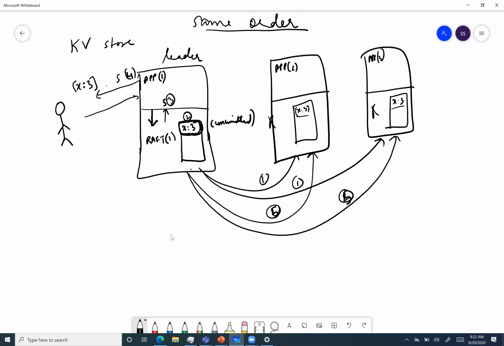No, we actually commit to the log first. That's called committed. There is another state called executed, when the value is actually executed in the app. So now X will be added to the key value store.